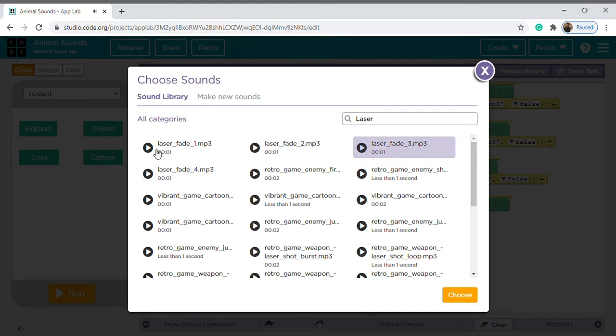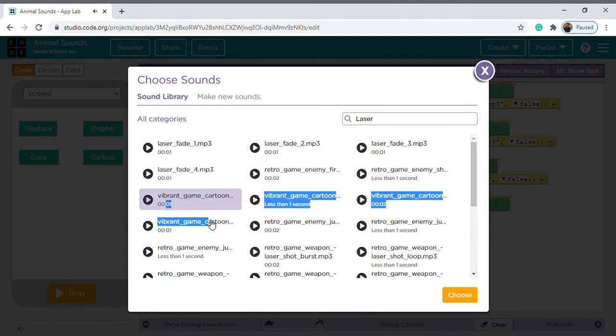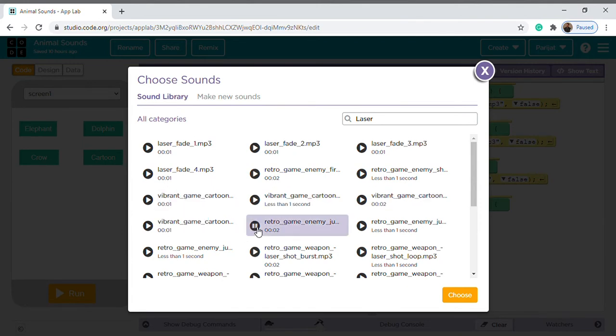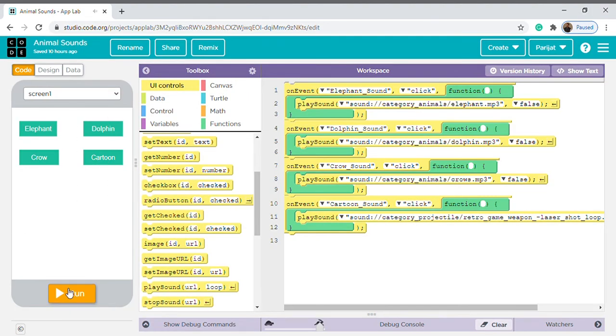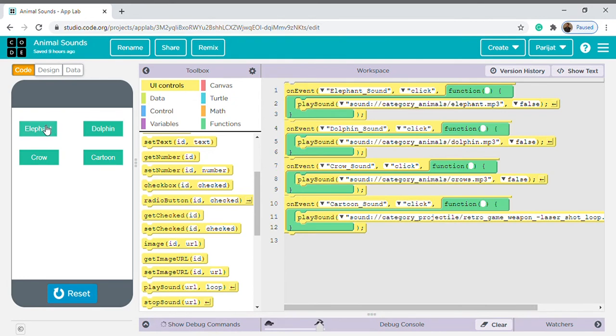Okay, just as this. Now run the app. See, then see of dolphin. It is on laptop. It works as to change the button.